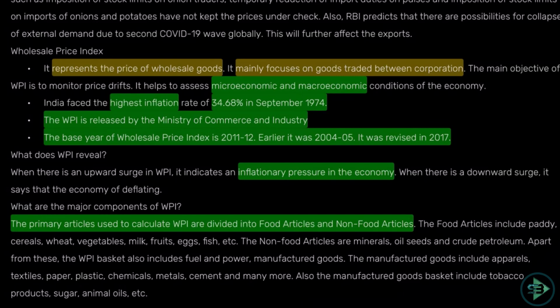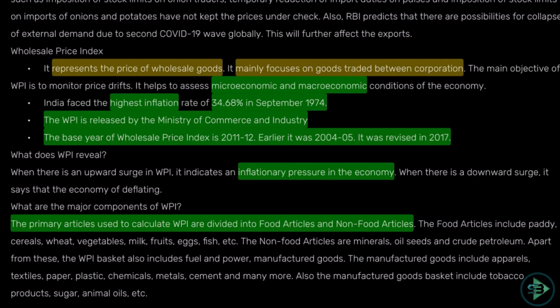I put it in one basket and then I see what, for these food and non-food articles, the price was in 2011-12. So you should know the base year of this. The base year of the wholesale price index is 2011-12. So what was the price of all this basket of goods which a wholesaler can buy in 2011-12 as compared to 2020? So that is what you call an increase.